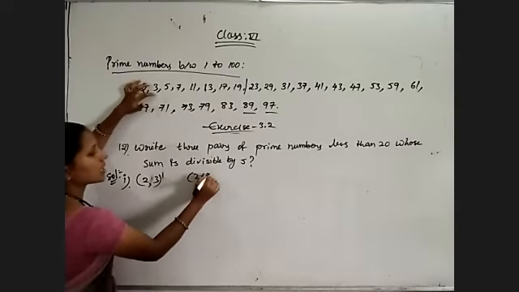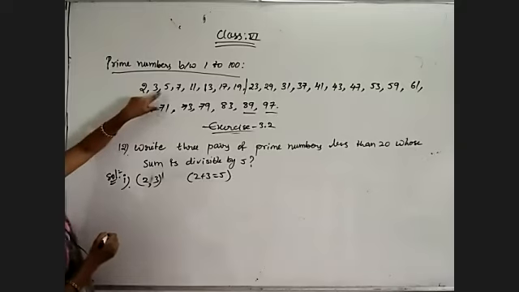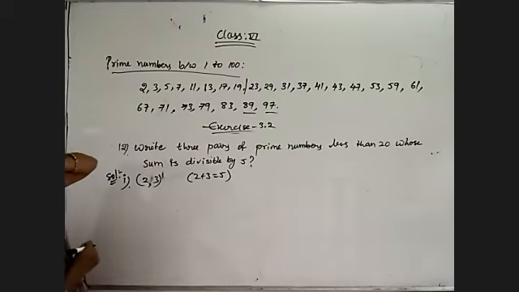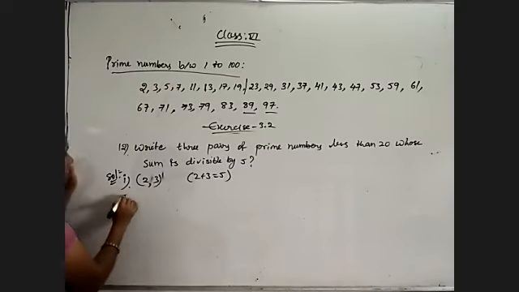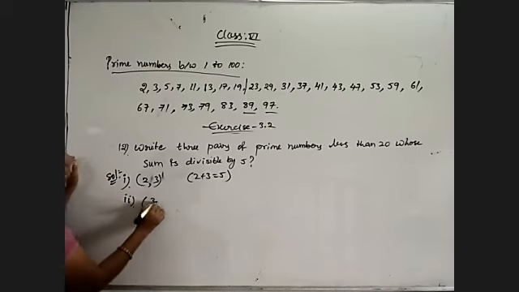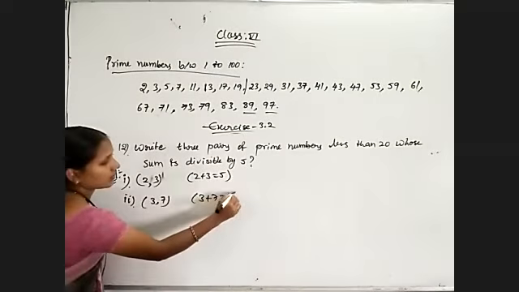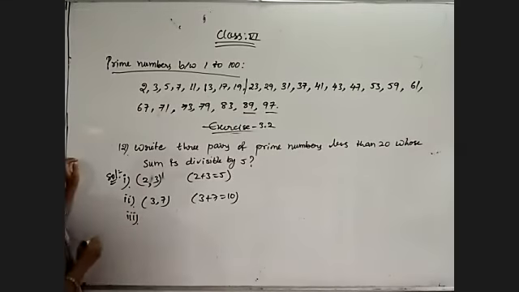Like that, 3 plus 5 is 8, and 2 plus 7 is 9, so I won't get it that way. But 3 plus 7 is 10, and 10 is divisible by 5. So 3 comma 7 is the next pair.